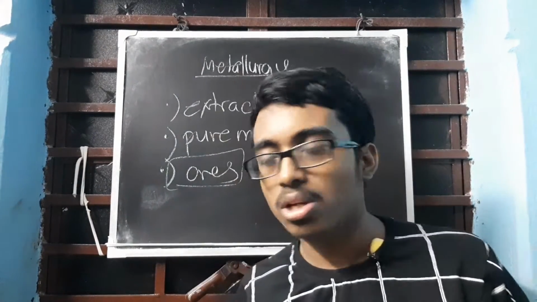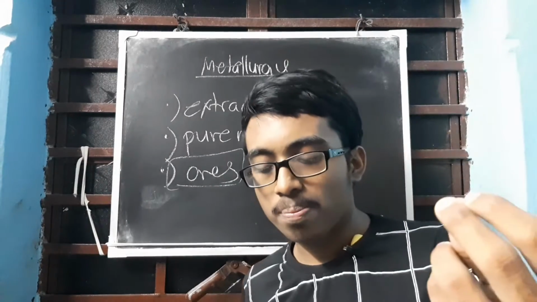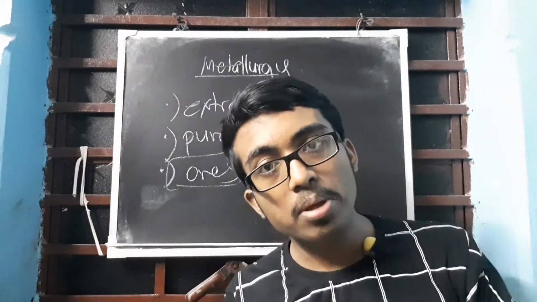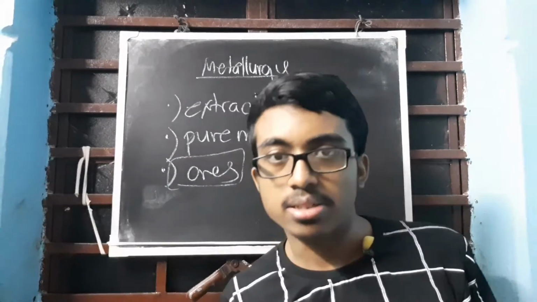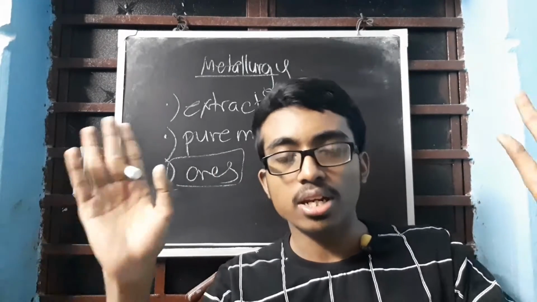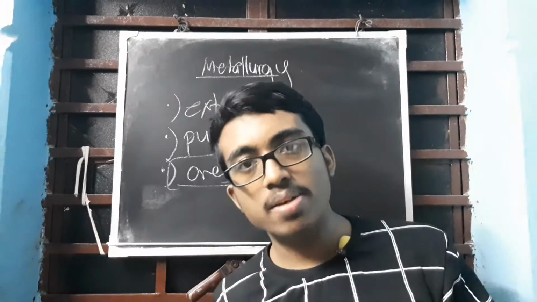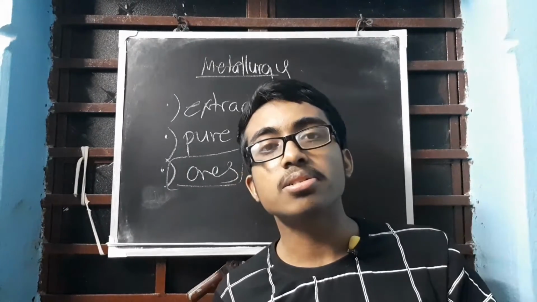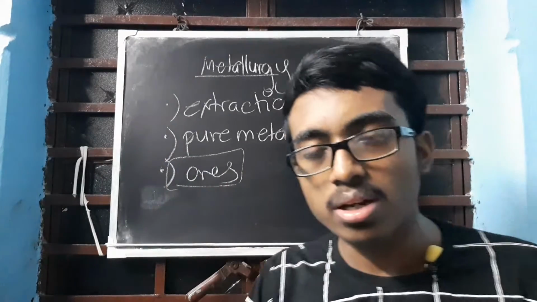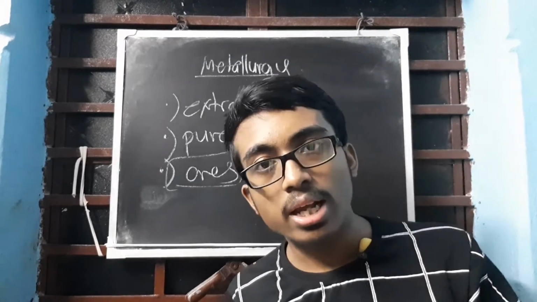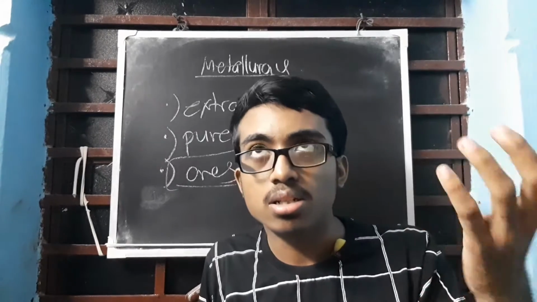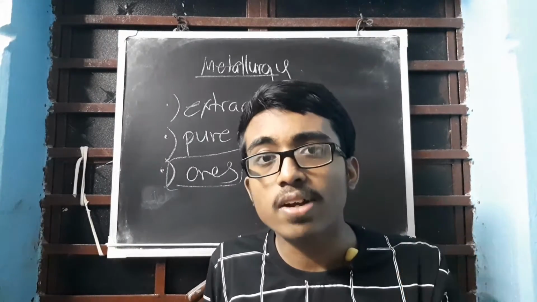What exactly is an ore? An ore is a mineral from which pure metal can be extracted at a cheaper rate and with convenient effort. So if by putting in less effort and at a cheap rate I can extract a pure metal from a mineral, then it is an ore. Convenient effort and convenient price, these two things are very important.